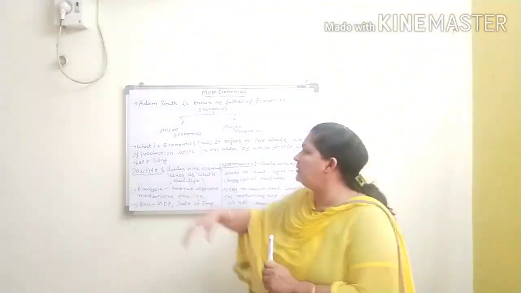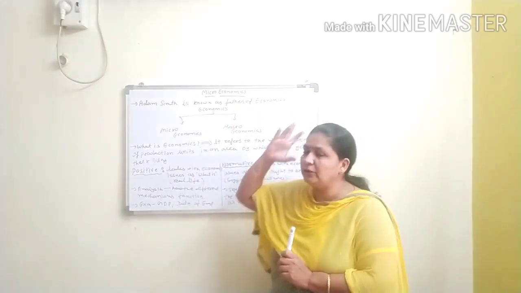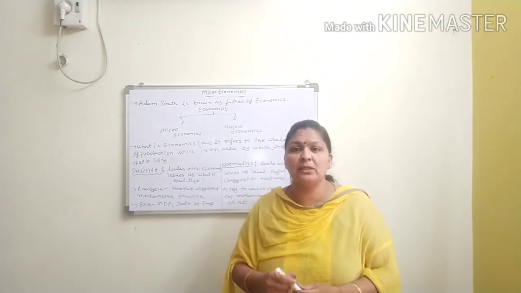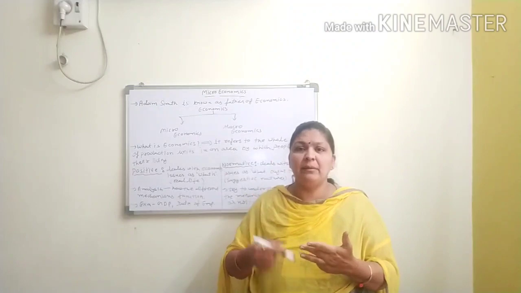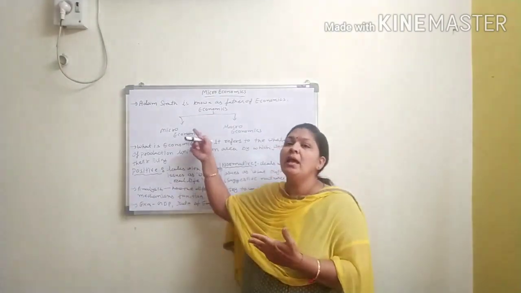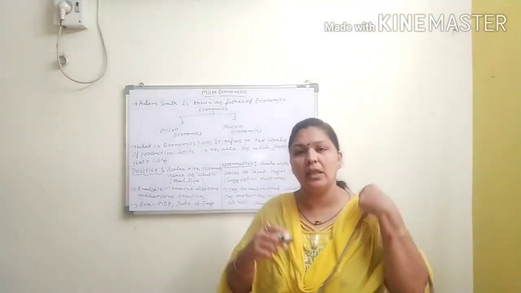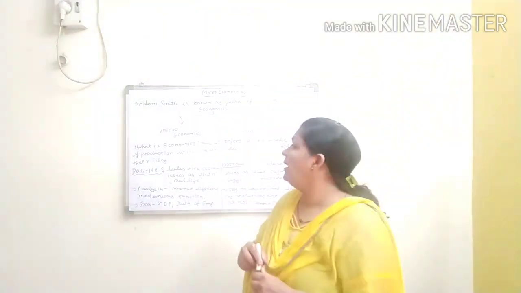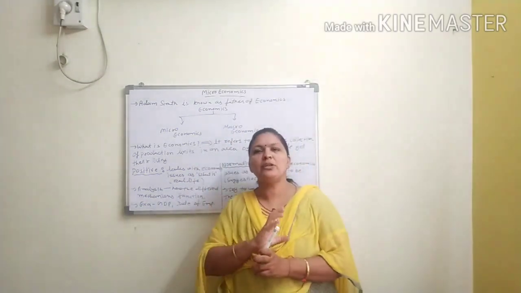So the first line I have just written down here: Adam Smith is known as the father of economics. Adam Smith is one of the most popular economists in the world. Basic demand, supply, then aggregate demand, the basic multiplier concept, who gave all these concepts? Mr. Adam Smith. That's why he is known as the father of economics. Fine. This is a 1 mark question also, which may arise in your exam. Fine. Now when we are talking about economics, I said earlier that you are quite familiar with economics.